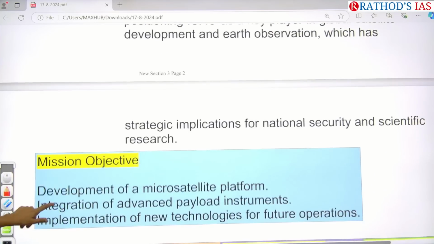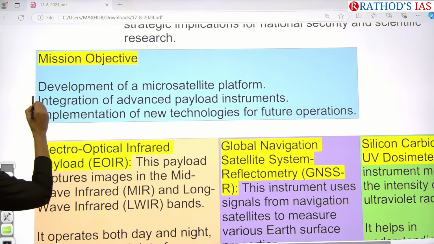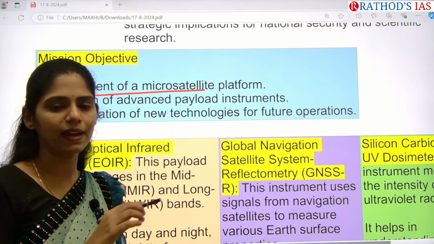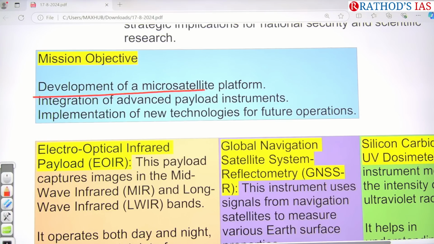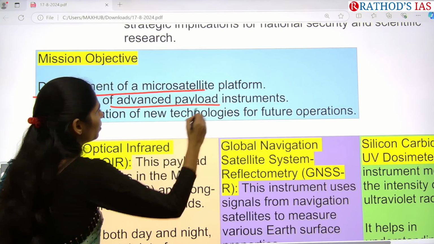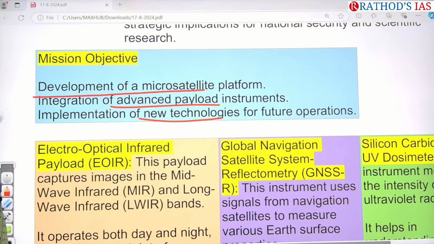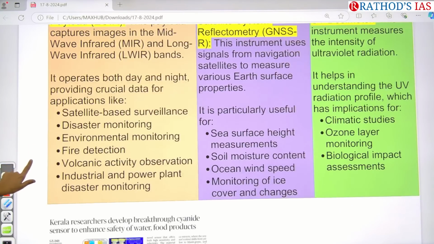Okay, so if you see the objectives of this mission, it is focusing on development of a microsatellite platform. Nowadays we are moving towards development of microsatellites. A microsatellite is mainly defined based on the weight of that satellite. We are going for advanced payload instruments, and we are implementing new technology for our future operations as well. As I said, there are 3 payloads. So these are those 3 payloads.